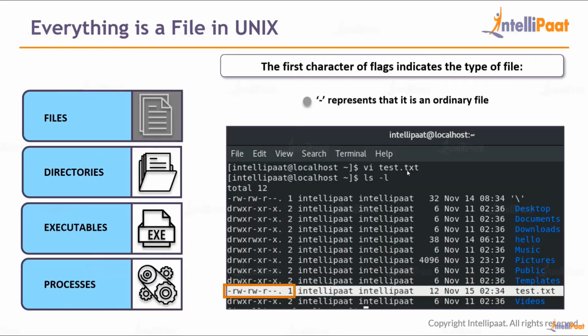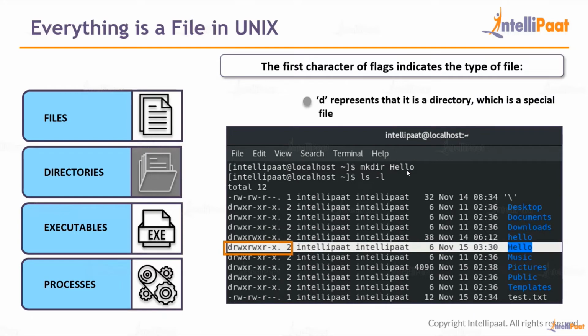Moving ahead, we'll look at a few things. The first character of the flags indicates the type of file. This we again looked at in the last module. If it shows d, basically it's a directory. If it is a dash, it's basically a normal file. So this is a normal file. Second, it's a directory because the first letter is d.